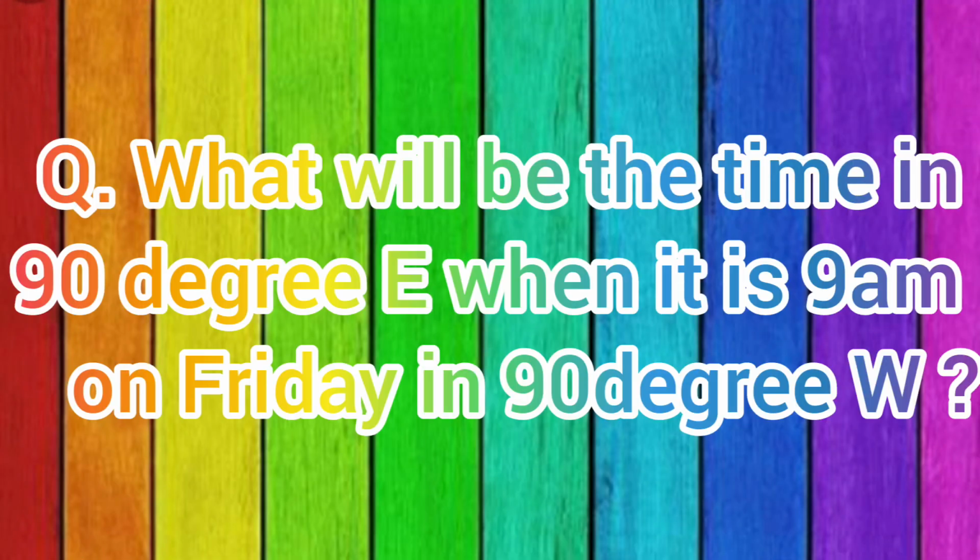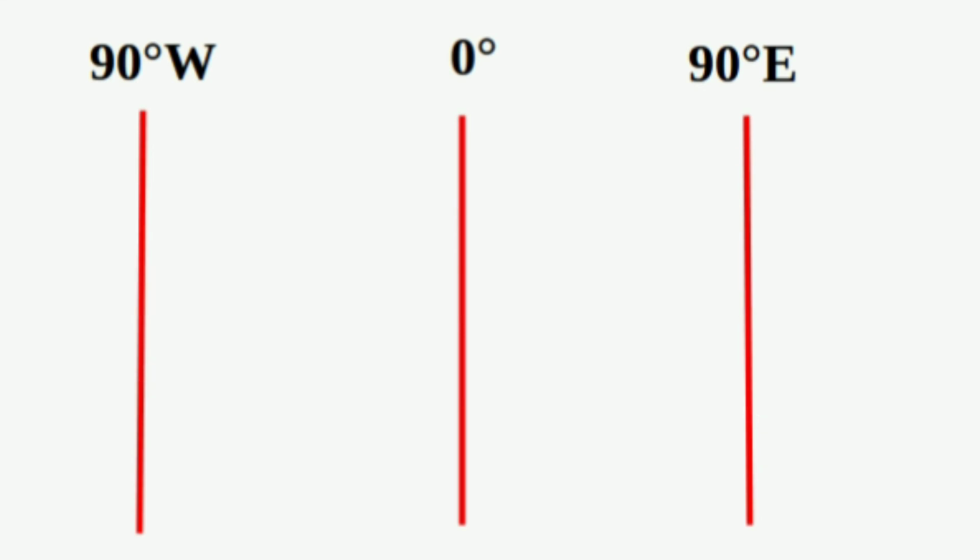The third question is, what will be the time in 90 degree east when it is 9 am on Friday in 90 degree west? To find the answer, first we draw three longitudes, 90 degree west, 0 degree and 90 degree east longitudes. The time in 90 degree west is given, that is 9 am.